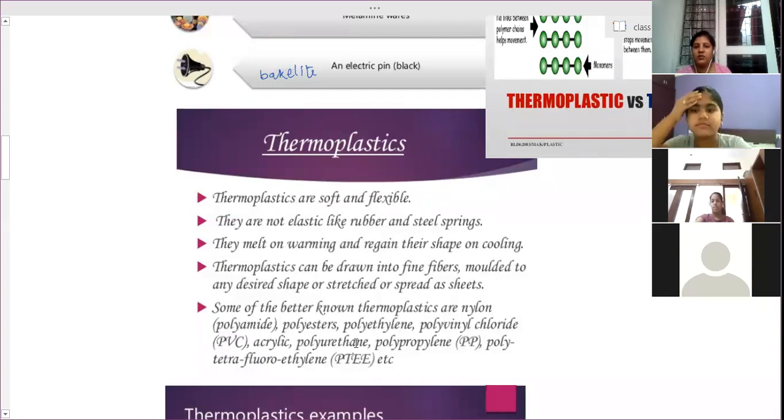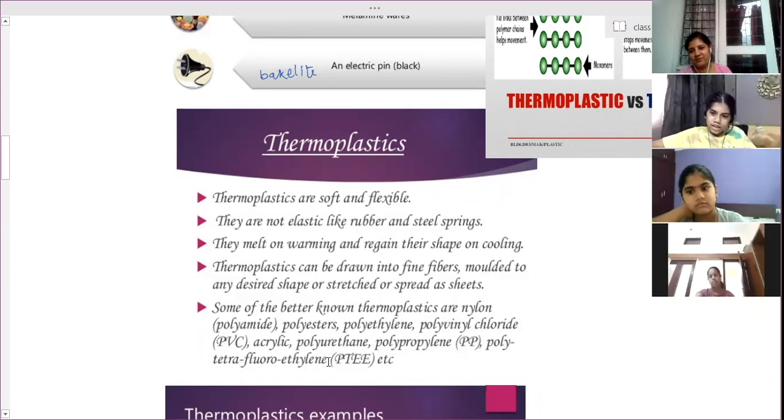Acrylic, polyurethane, polypropylene, polytetrafluoroethylene. So whatever polyester dress you're wearing comes under plastic. Yeah, thermoplastics can be recycled again and again.